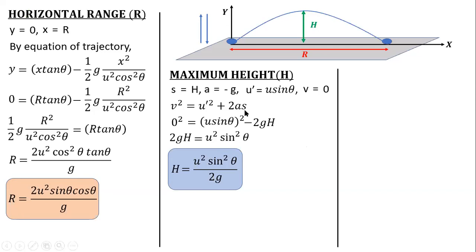And the third formula to derive is something called time of flight. The time of flight is nothing but the total time it takes to complete the projectile, from one point to another point.